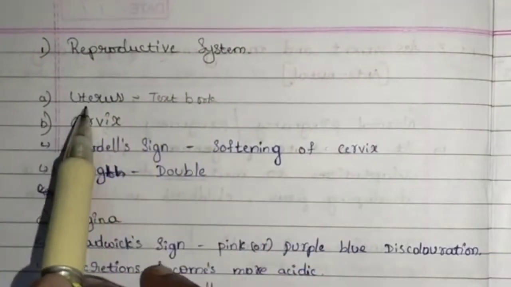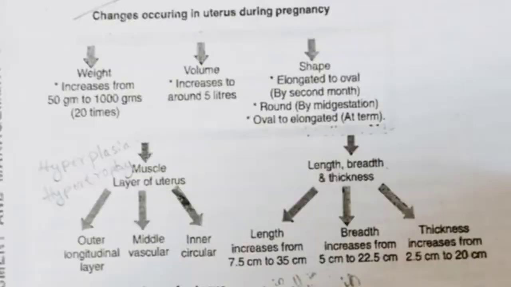In that, the first is uterus. Changes occur in the uterus during pregnancy. First, the weight of the uterus is 50 grams normally, but during pregnancy it becomes 1000 grams. That is, the weight of the uterus is increased 20 times from the normal value because it is bearing the baby. Next, the volume. The volume of the uterus is around 5 liters because it carries the baby and the amniotic fluid.